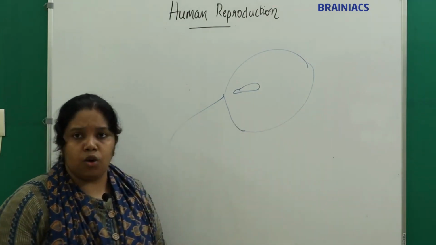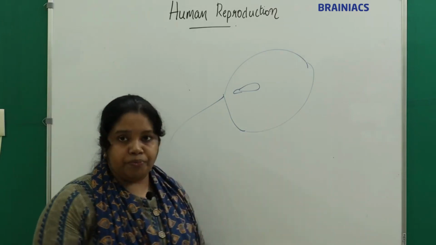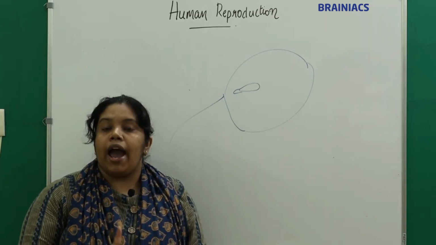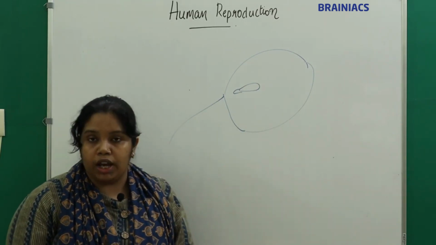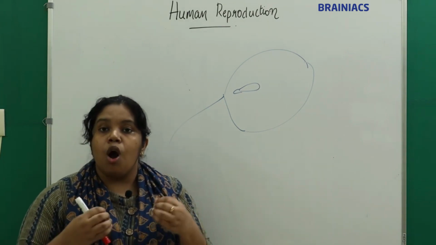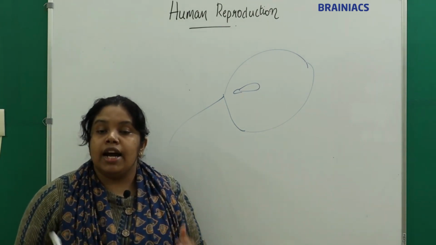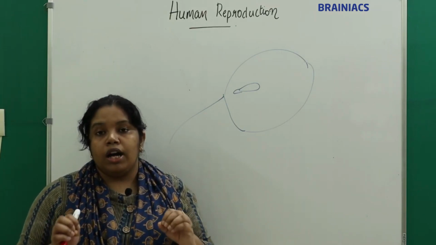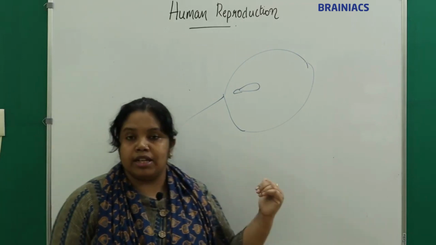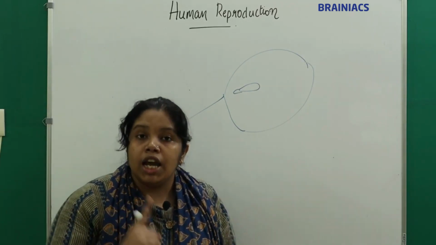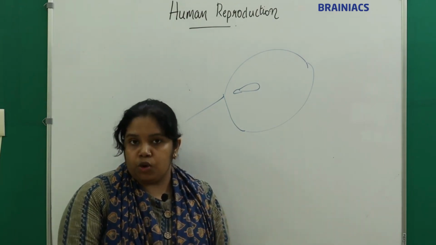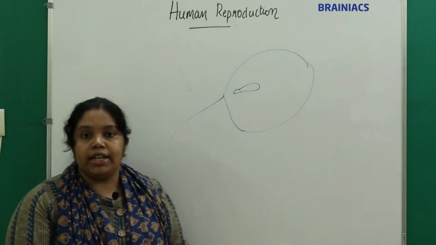What happens inside the ovum? Other than the nucleus, mitochondria and proximal centriole, all other parts will get dissolved or destroyed. What parts are present now in the ovum? We have the nucleus, the proximal centriole and the mitochondria. All other parts will get destroyed.